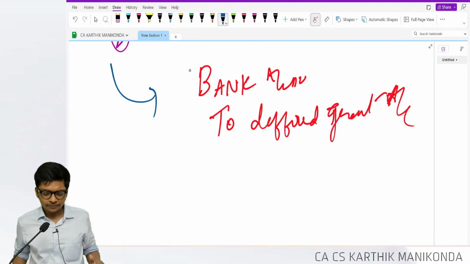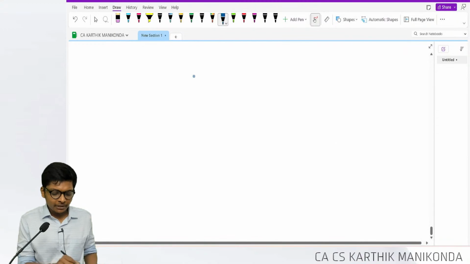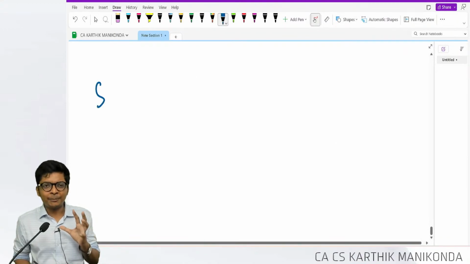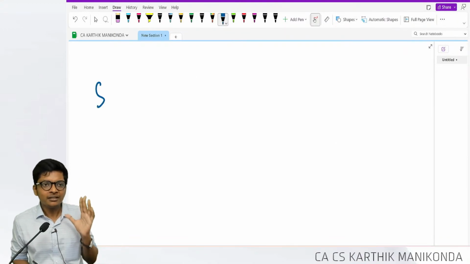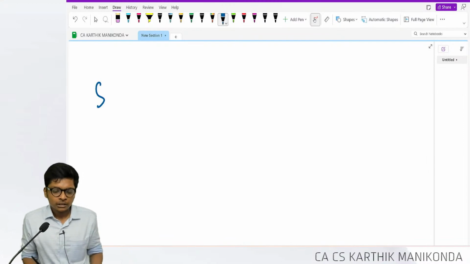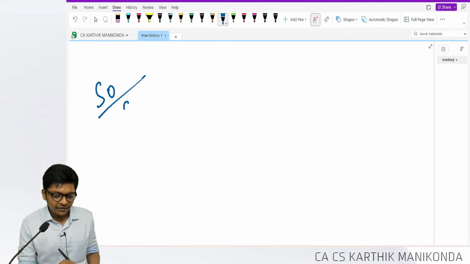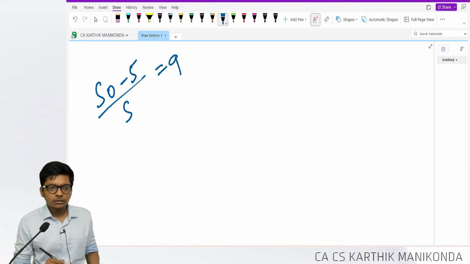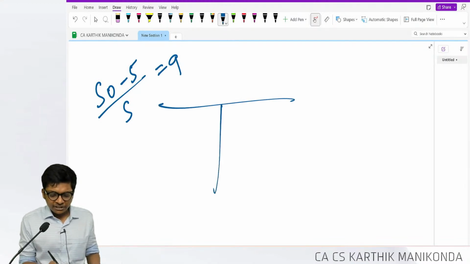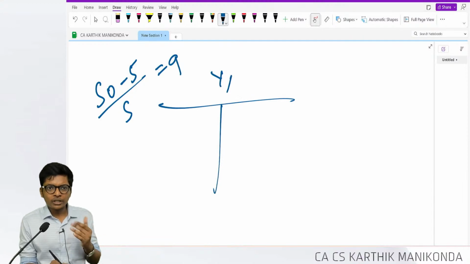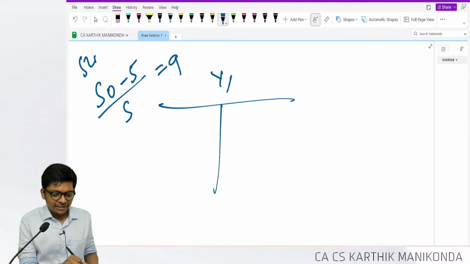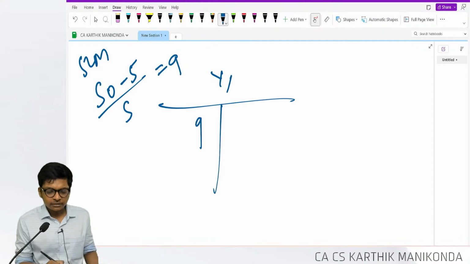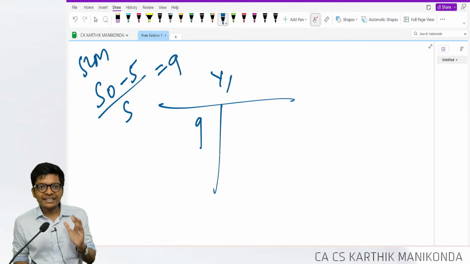It's very easy, guys. Let's take a simple example. This is the last example. Once this gets over, AS12 comes to an end, in the next 5 to 7 minutes. Let's say I purchase an asset of 50 with a life of 5 years and residual value of 5. My depreciation per year is 9. So I will depreciate year 1, year 2, year 3, every year, assuming SLM method, guys. I will depreciate 9 every single year.